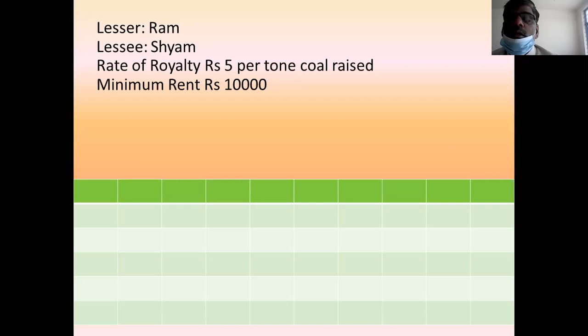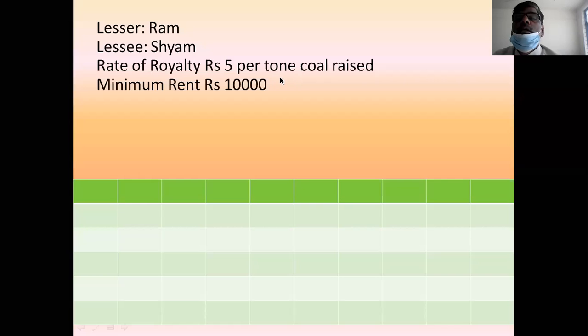Sham has to pay the royalty if the royalty is satisfactory. If the royalty is not satisfactory or there is no royalty, then Sham has to pay a minimum of ₹10,000 every year to Ram. This is called the second agreement.